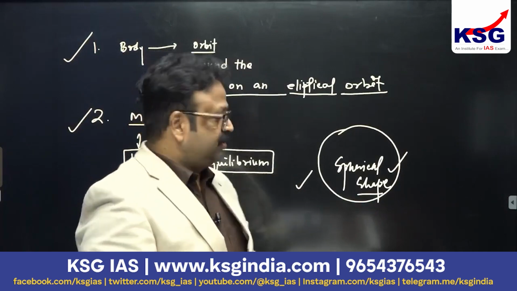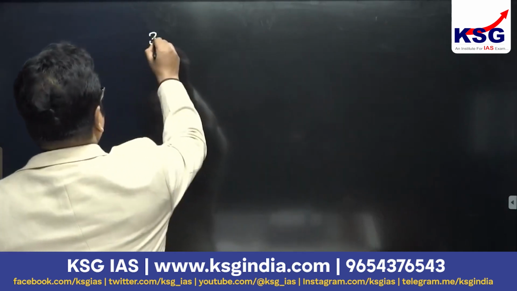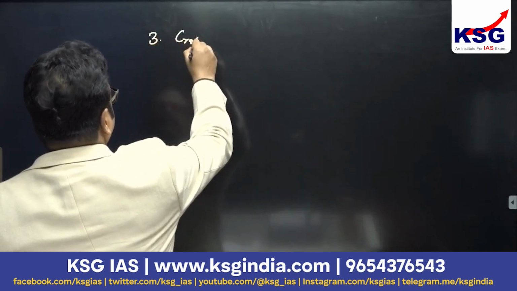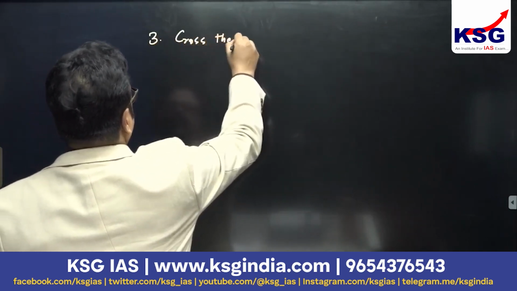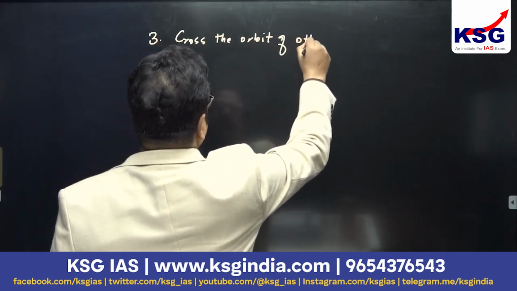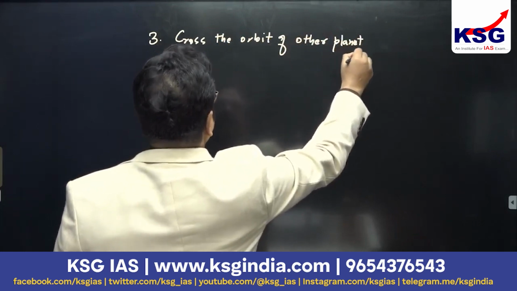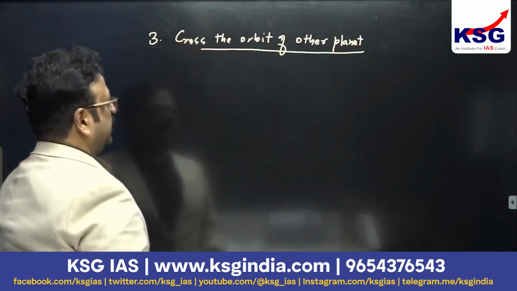The third condition is that a planet should not cross the orbit of another planet, otherwise it will be demoted to dwarf planet.